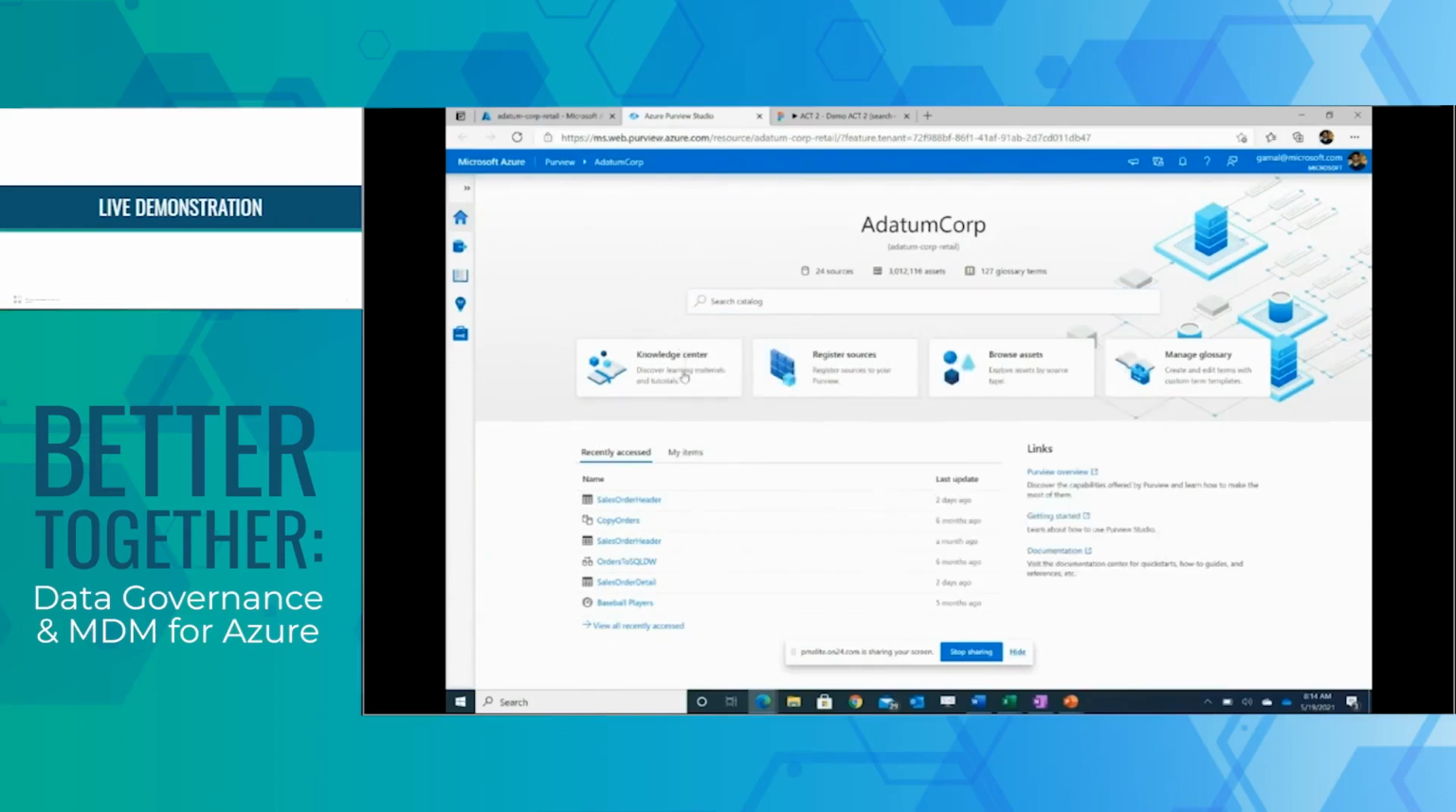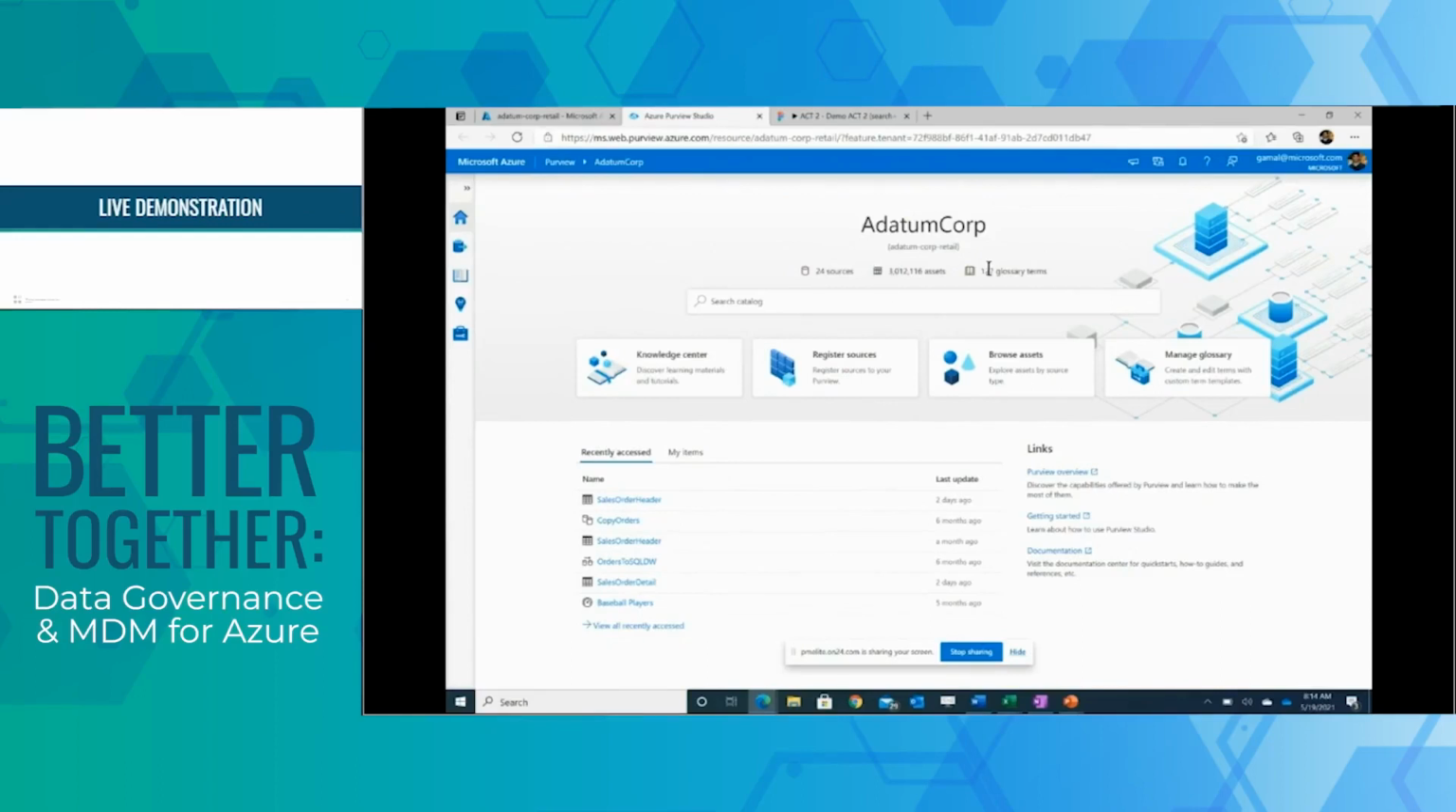I'm a super admin here, so you can see that I can pretty much do everything, from connecting to sources to setting up scans to being able to browse and manage my business terms. But this is totally dependent on the role that you have in the organization. If you're just a reader or a curator, you can only browse assets or edit those assets, but not connect to sources. So it's totally dependent on the role. There are some recently accessed items and quick links for you to get started.